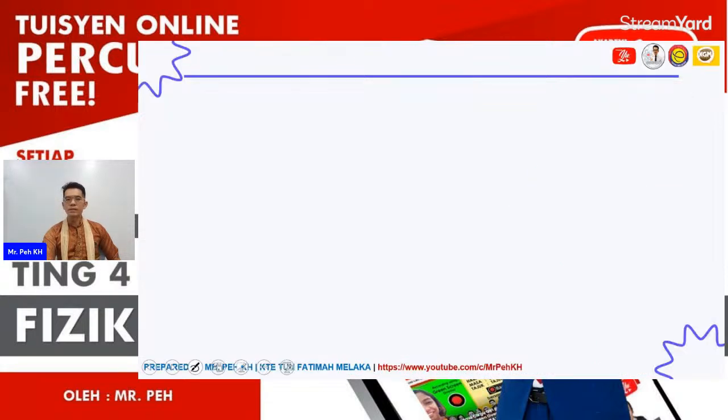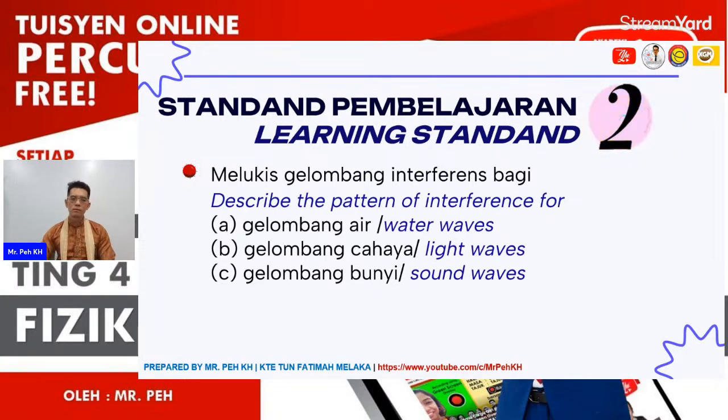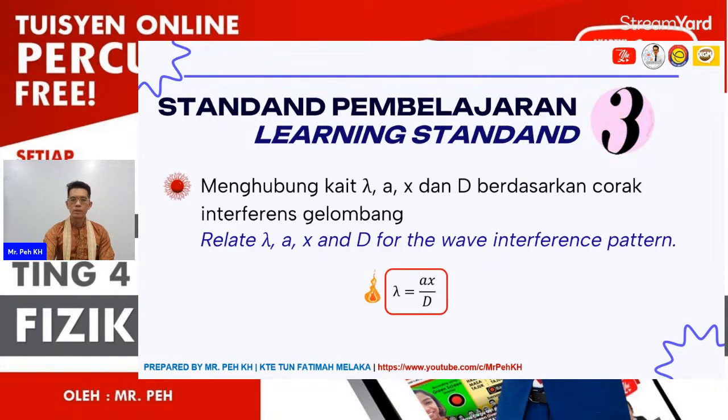Okay, then the next, we are going to learn learning standards 2, 3 and 4 together. Learning standard 2 is about describing the pattern of interference for water waves, light waves, and sound waves. To describe the pattern of interference, you must also understand the relationship in the formula for each type of interference: for water, for light, and also for sound.